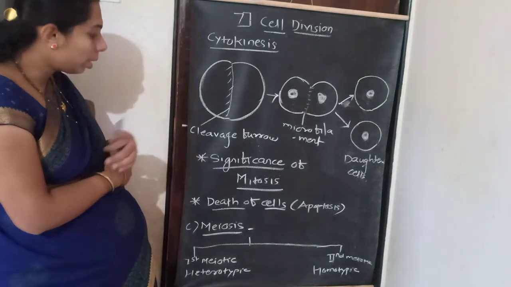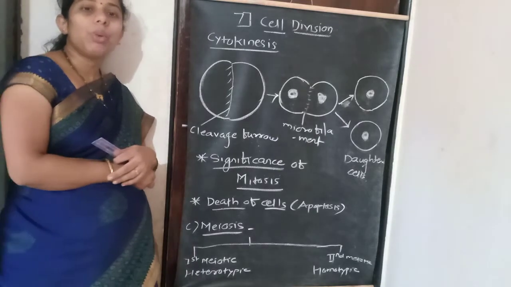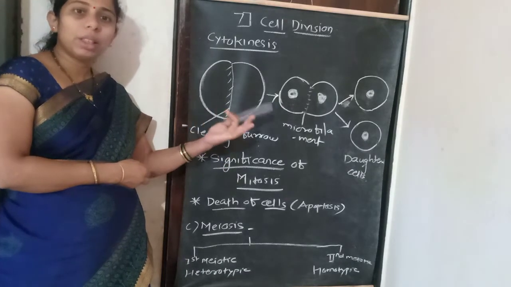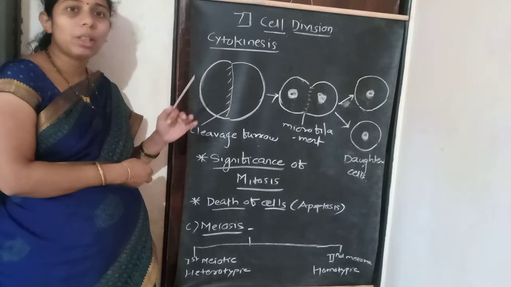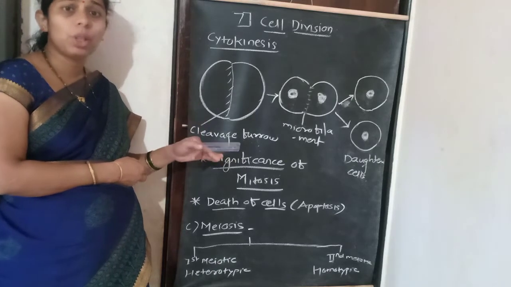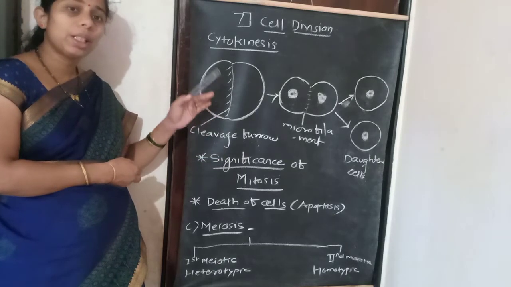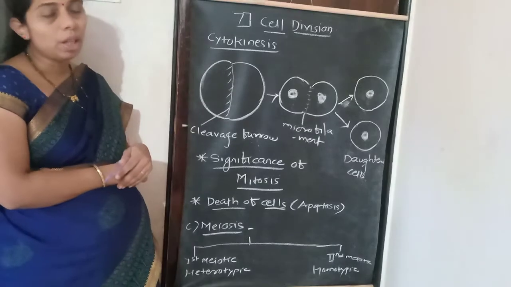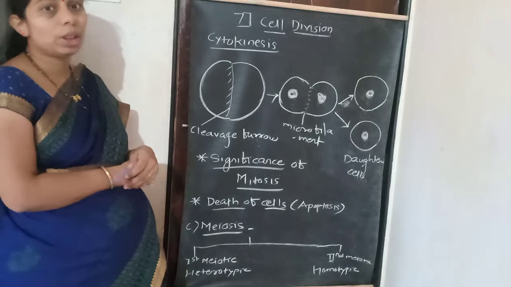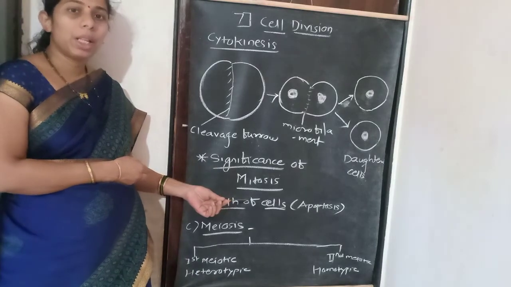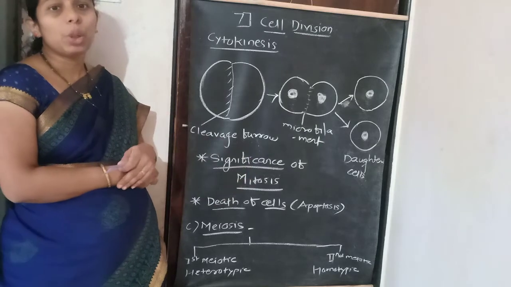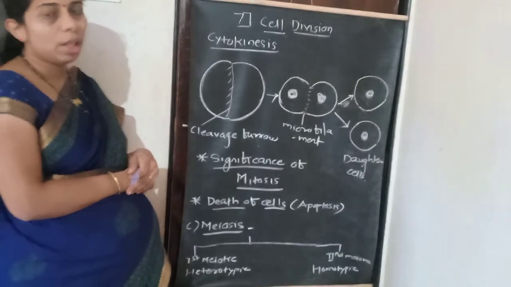After that, the significance of mitosis. In mitosis, daughter cells are formed from the parent cell. Here the chromosomal number remains constant. Okay, if the daughter cells formed from the parent cell keep the chromosomal number constant, it is called mitosis. Also, the genetic material, that is the DNA, is equally distributed into the two daughter cells.